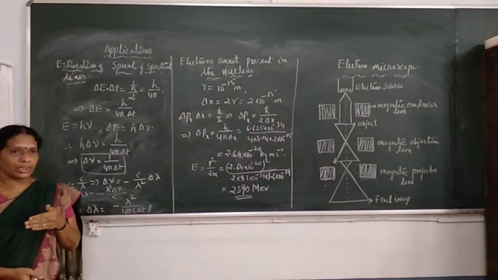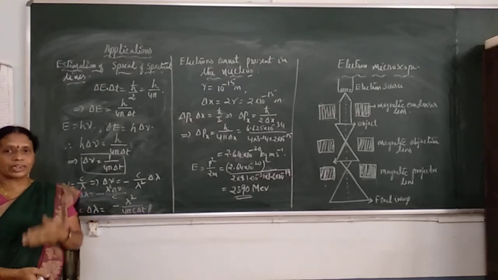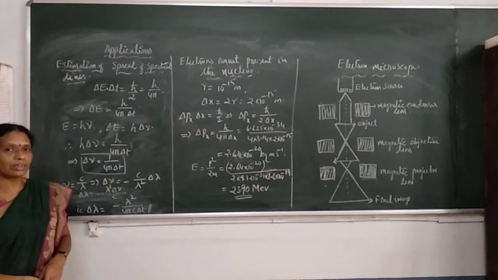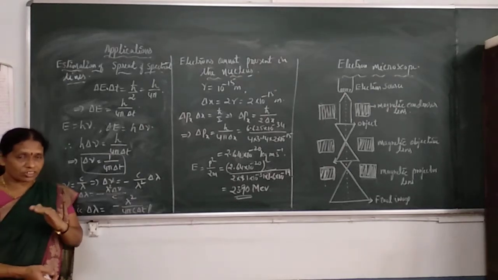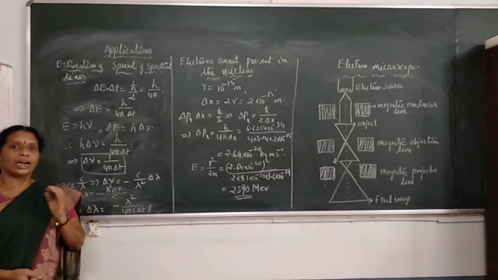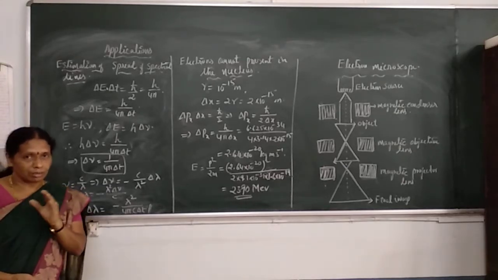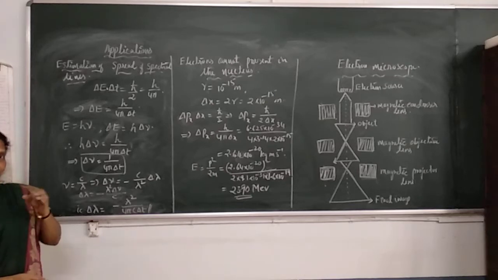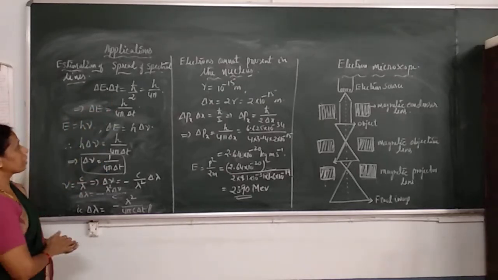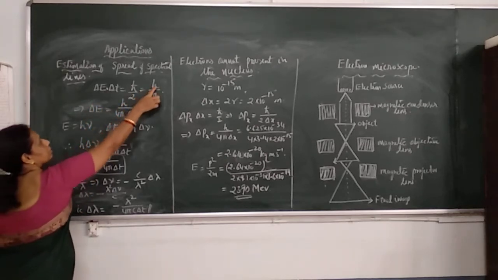In this phenomenon, it is said that the emitted spectral line contains only one frequency, that it is monochromatic. But actually it is not so. There will be a spreading of that frequency. The frequency changes by a very small value. This is nothing but the spreading of the spectral line. It is explained by Heisenberg's uncertainty principle. See here, delta E, delta t is h by 4 pi.